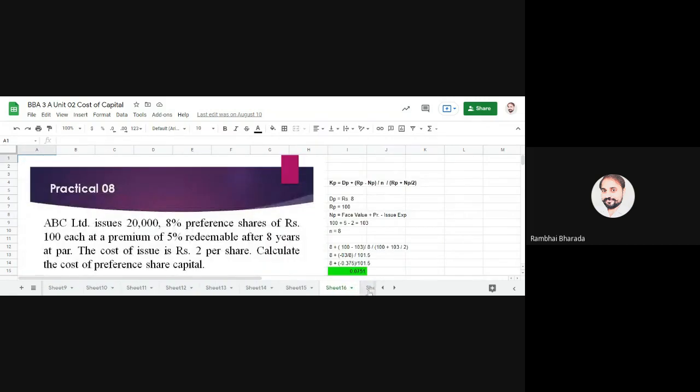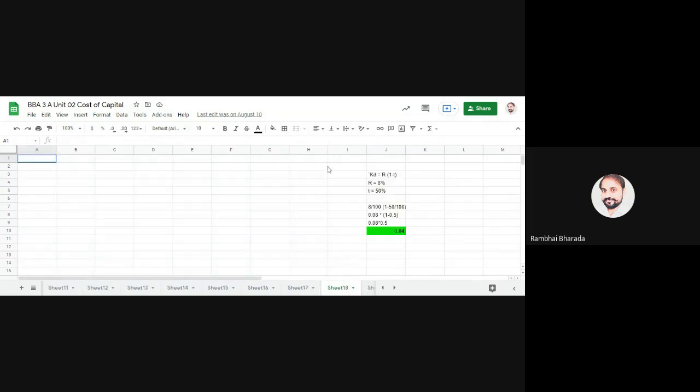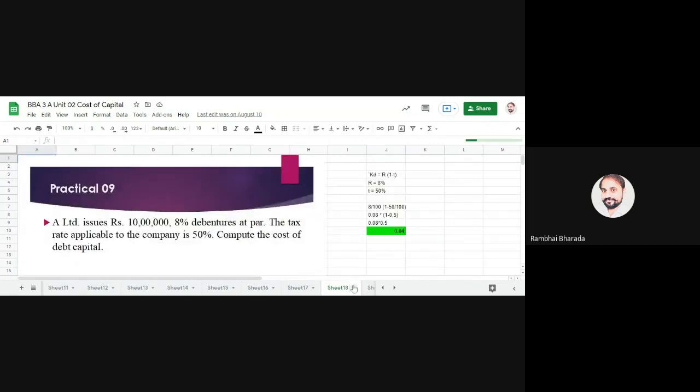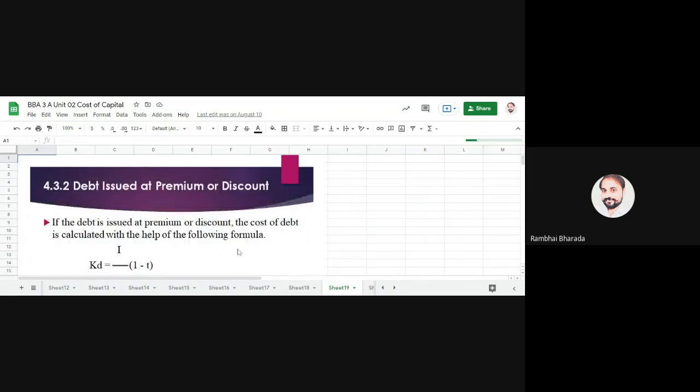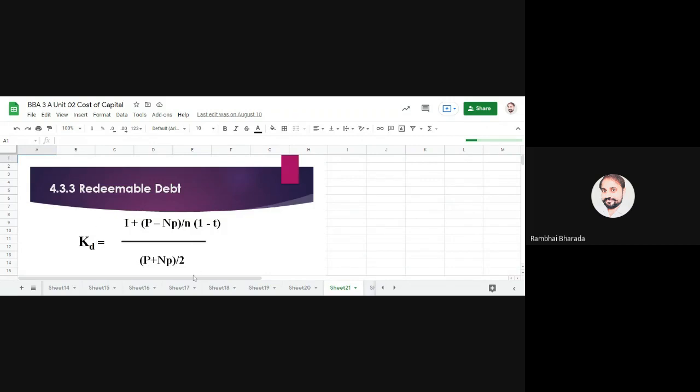Second, we have done the calculation of redeemable cost of debt, issued at par, premium, and discount. This one is important, this is not important. Directly we will go for this. This one is important. It is similar to redeemable preference shares, but additionally 1 minus T is there.